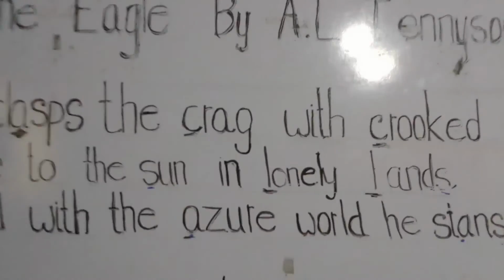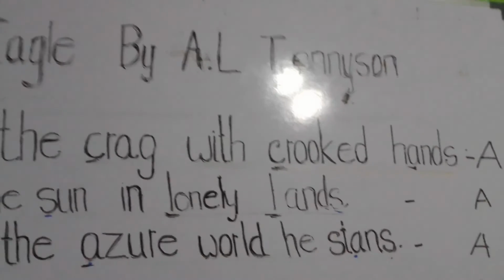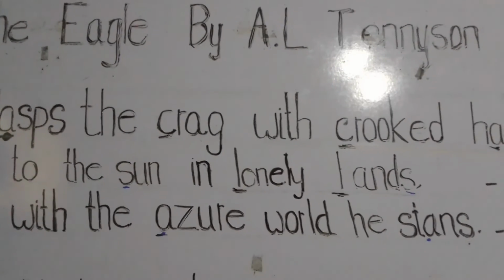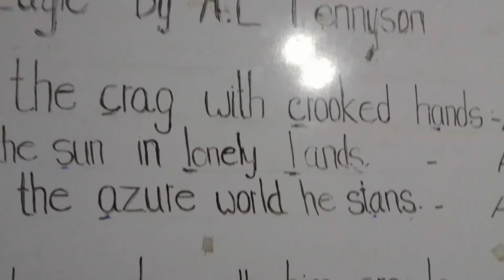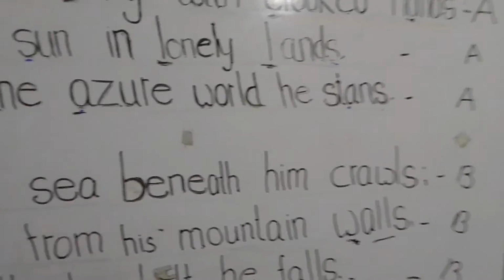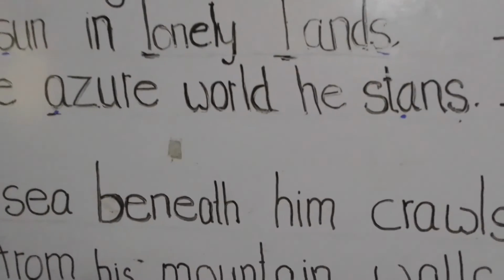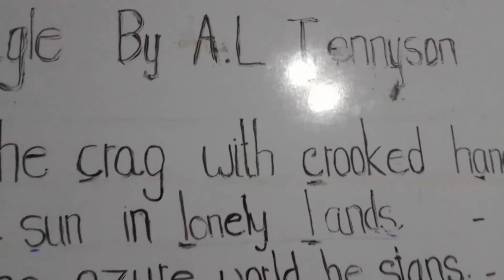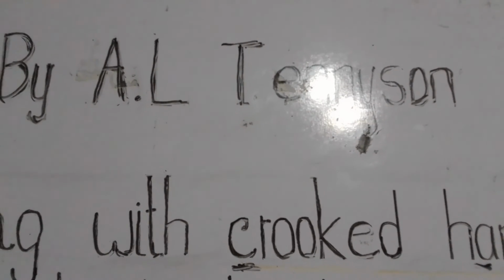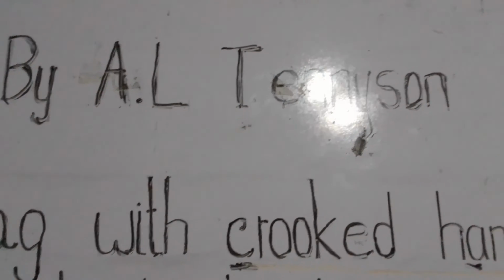Tennyson joined Trinity College, Cambridge in 1828. He was extremely shy in addition to his intelligence and good looks. He joined an informal club. He was the most outstanding young man at the university.